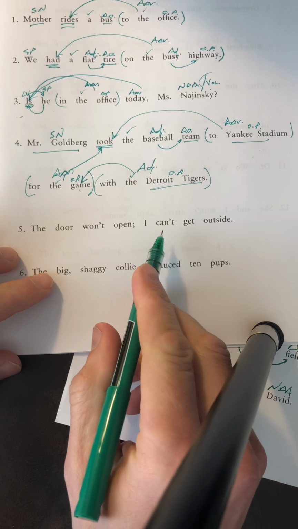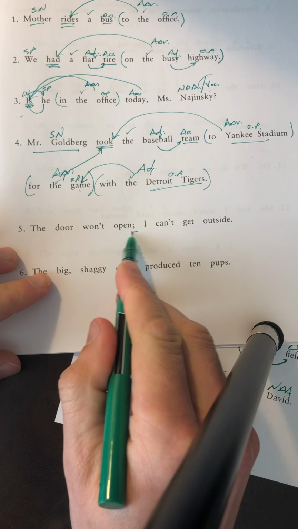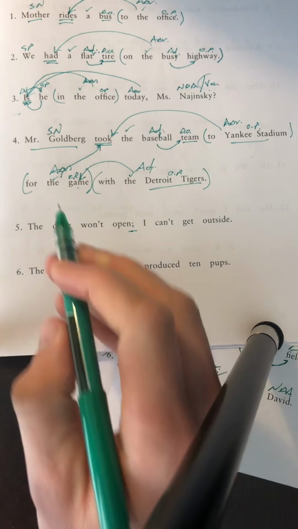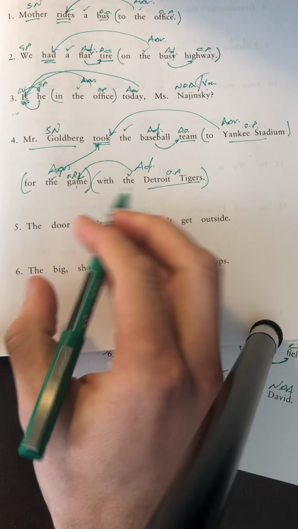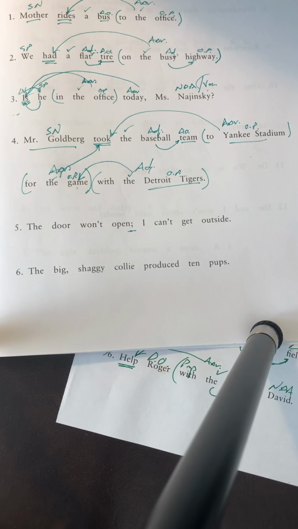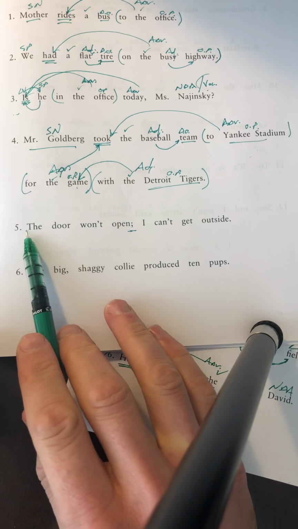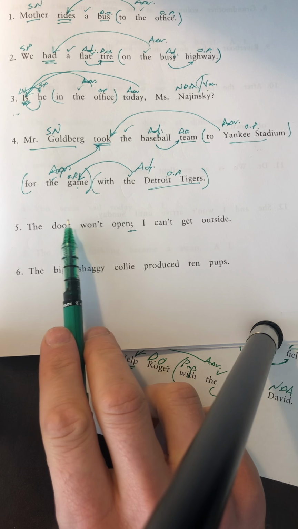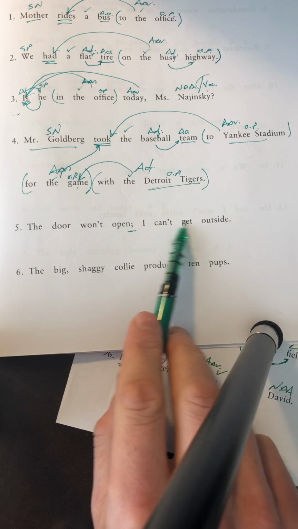The door won't open, I can't get outside. Notice this guy right here, semicolon. A semicolon has an independent clause on each side of it, the left and the right. Remember, a phrase is a group of related words. A clause is a group of related words with a subject and a verb. A sentence is a group of related words with a subject and a verb that expresses a complete thought. So it's not going to be a complete thought until we get to the period, but it is a group of related words with a subject and a verb over here and over here.